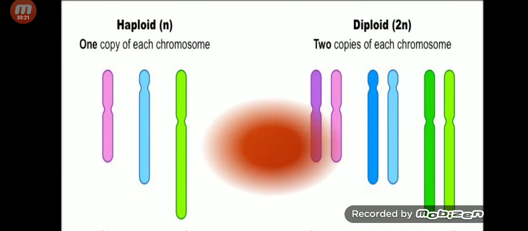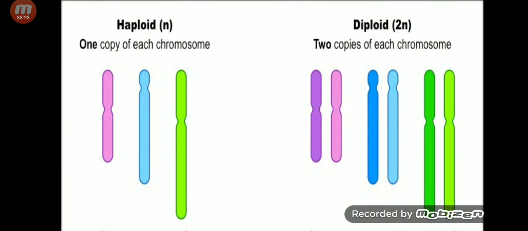This picture is showing you that on one side there is 1 copy of each chromosome, a haploid cell, and a diploid cell will have 2 copies of each chromosome like this. I have told you that if a cell has 23, it is haploid, and if a cell has 46, 2 complete sets of 23, it is a diploid cell.